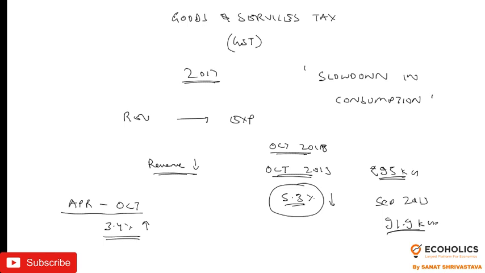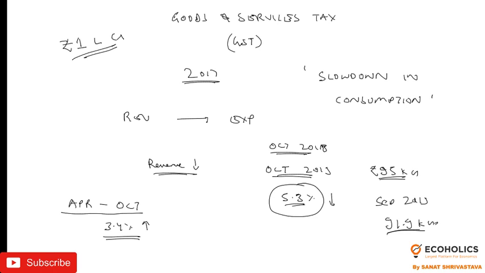Although these improvements are very meager, the target for the government is at the least 1 lakh crore every month. This is the target, that collection must come to around 1 lakh crore of GST every month, in order to meet the revenue estimates.